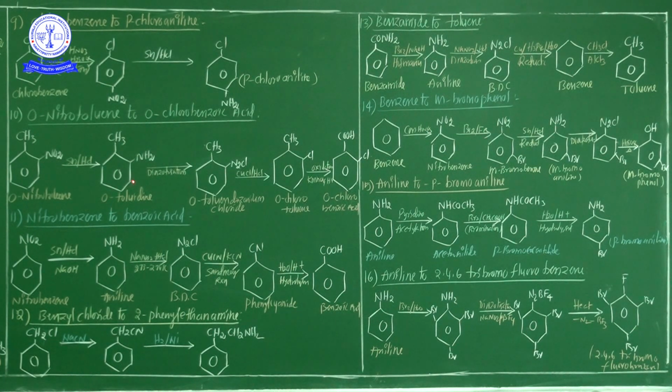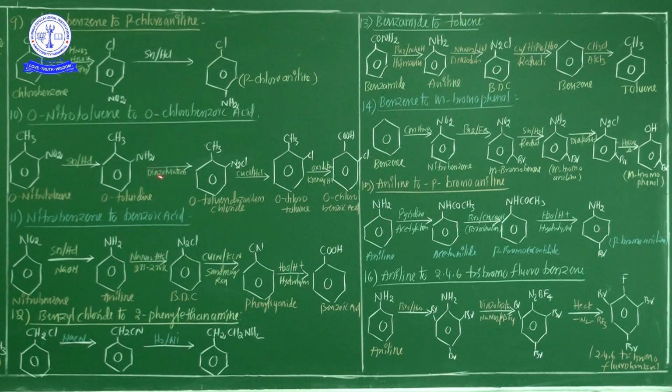Orthotoluidine is involved in the diazotization process. See Nana, in the diazotization process NaNO2 and HCl are used. Once the diazotization process is completed, the next product is formed, CH3 N2Cl.